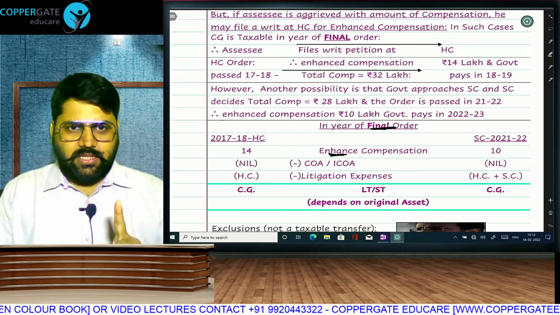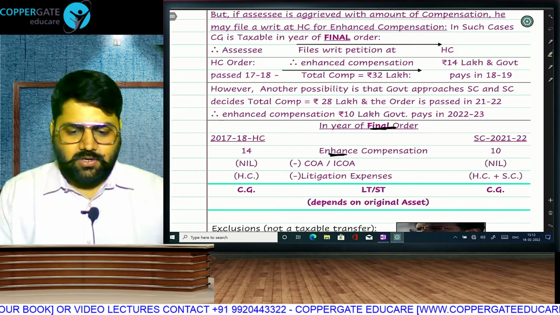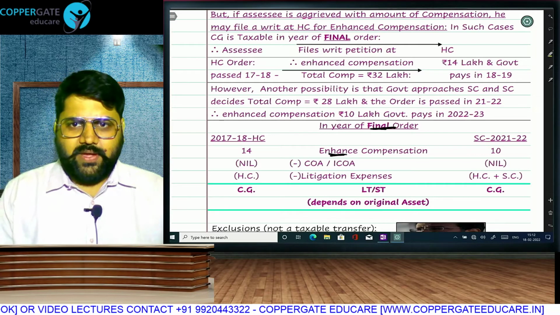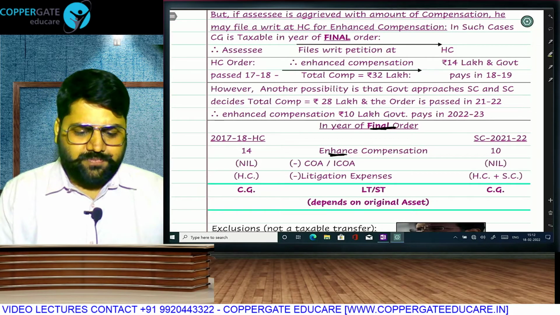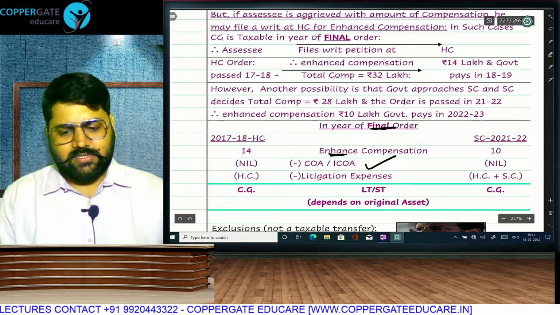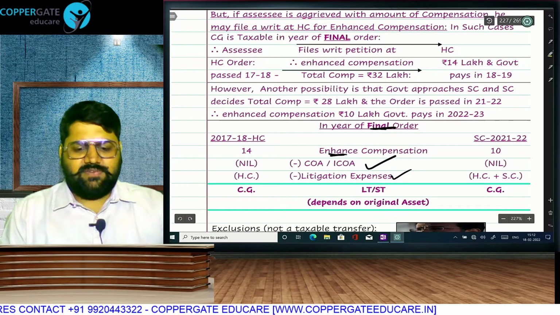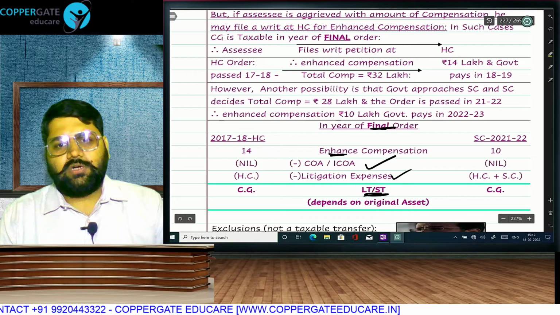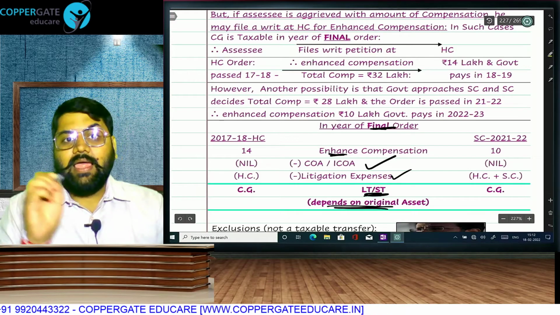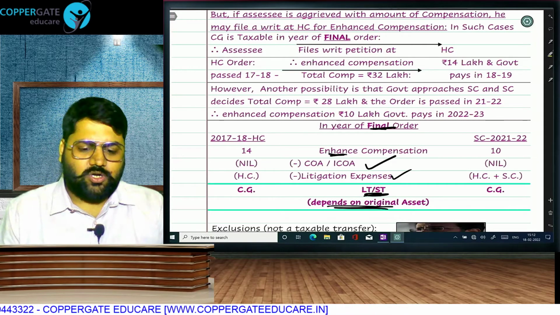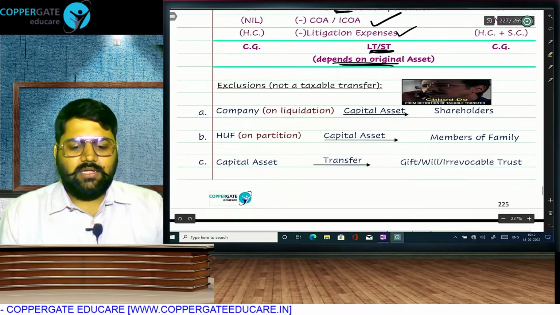Initial compensation is taxable in the year of first installment, enhanced compensation in the year of final order. In the year of final order, we will be paying tax on our enhanced compensation. Cost is 0 because it was already taken as a deduction. Only litigation expenses deduction will be allowed. And whether this gain is long term or short term depends on whether the asset is long term or short term.